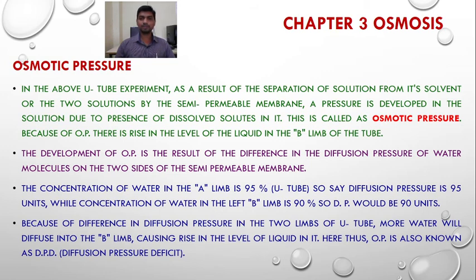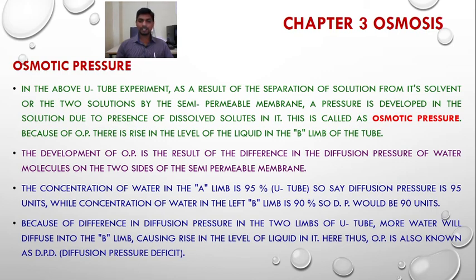Thus osmotic pressure is also known as diffusion pressure deficit, in short DPD. So the rise in the level of liquid in the B arm occurs due to the difference in the diffusion pressure in the two arms or limbs of the U-tube. On the A arm, the diffusion pressure is 95 units; in the B arm, it is 90 units.